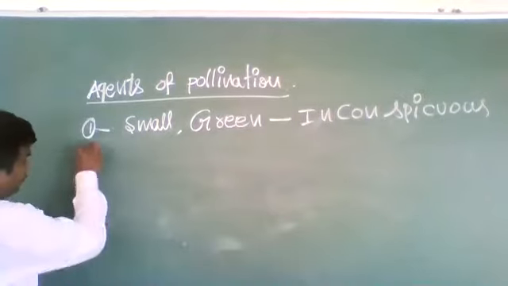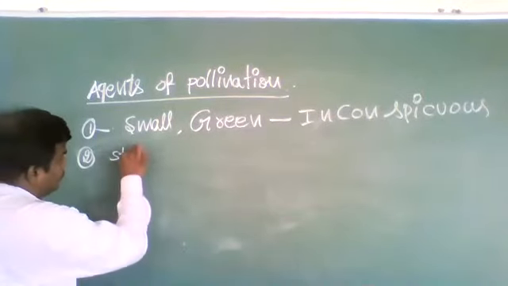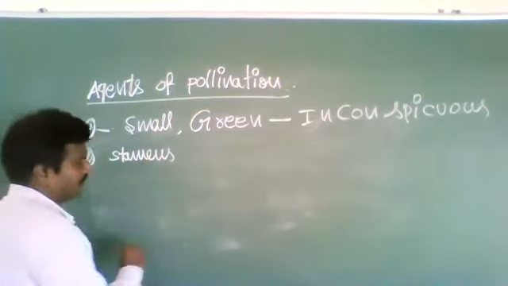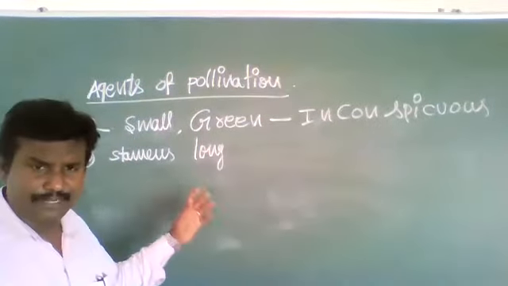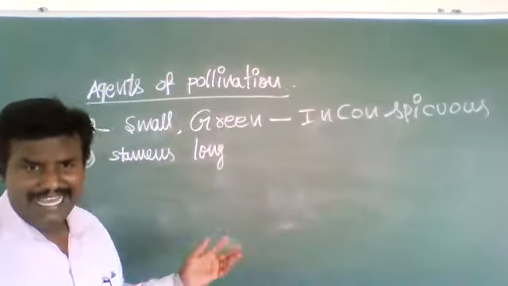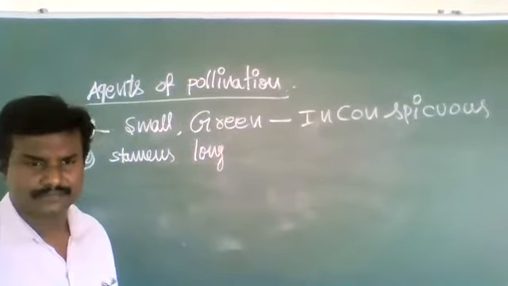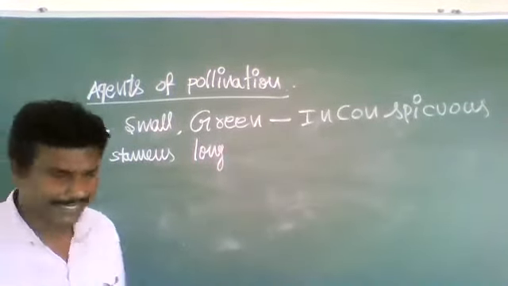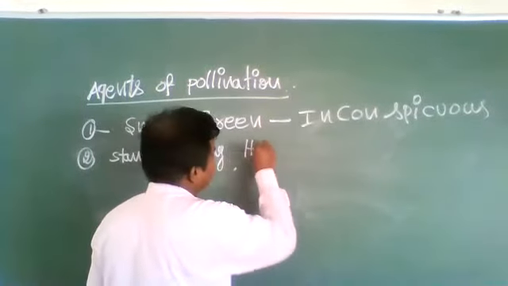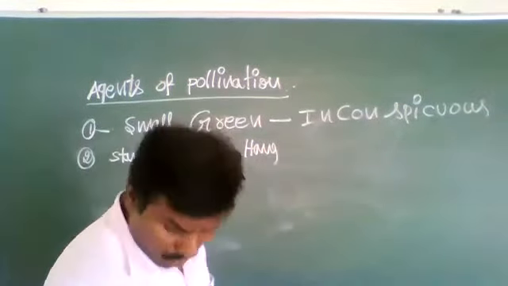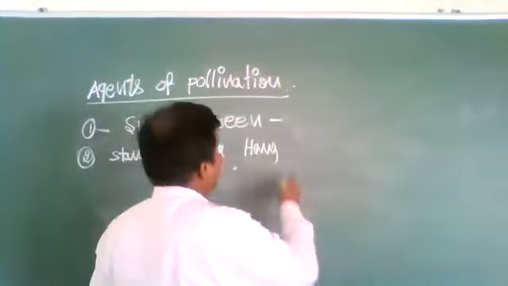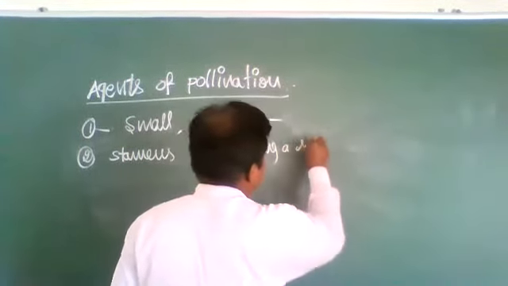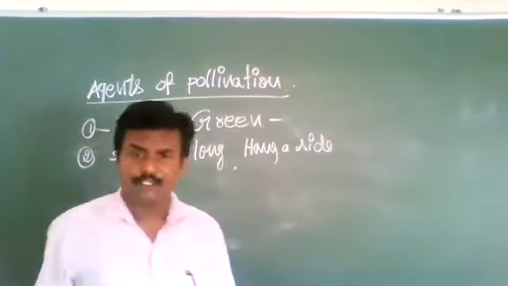In these, the stamens are long. From the male flower, the stamens are long and hang aside to release the mature pollen grains.